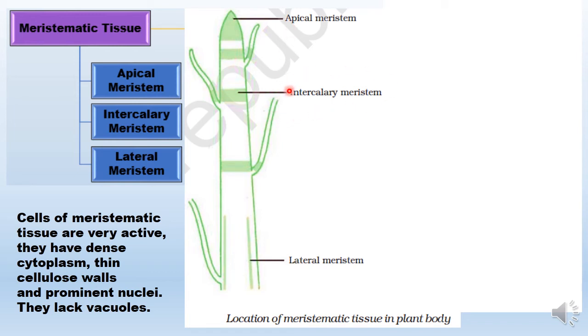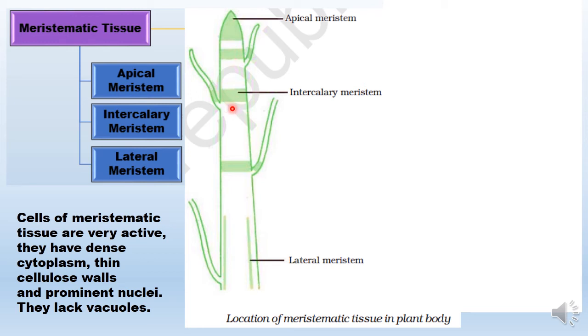Then there is intercalary meristem. So if here is a group of cells which is dividing, it will keep pushing the cells down and they will mature. Similarly, at the root tip, there are a group of cells which are dividing, and they'll keep pushing the cells in this direction so that they mature and start doing their function. But then in between these kind of mature tissue, there are certain tracts of intercalary meristematic cells. If they are meristematic, it shows that they have the division capability, but they are intercalated, that is, they are present in between. In between exactly where? They are present at the base of nodes.